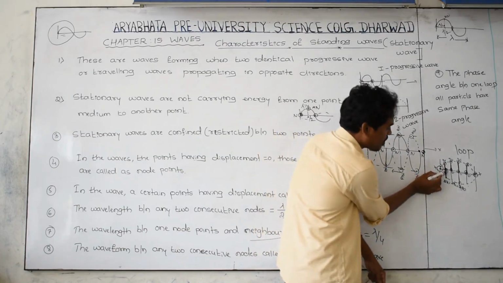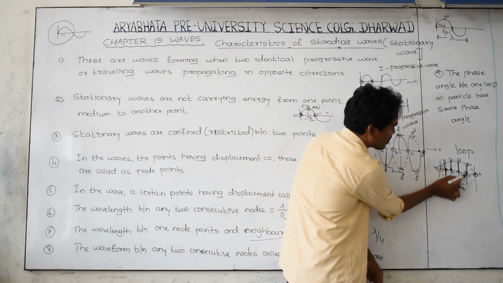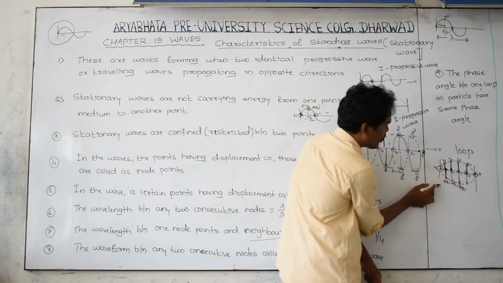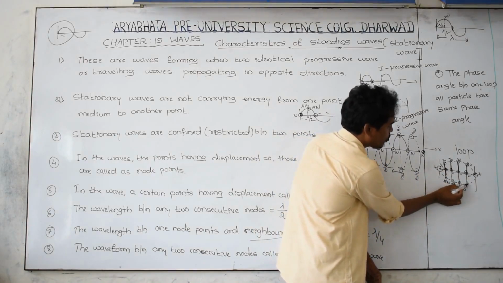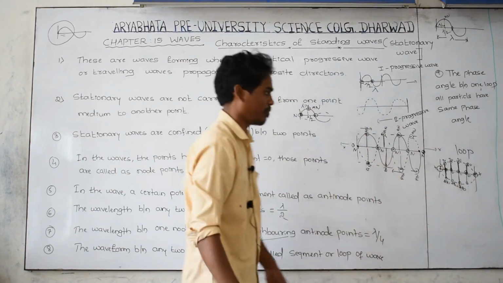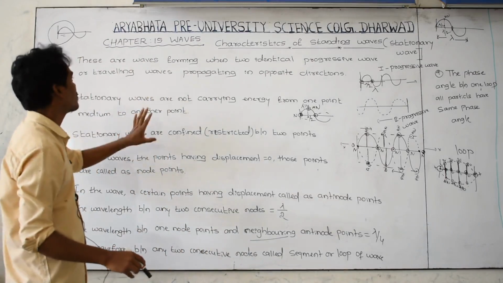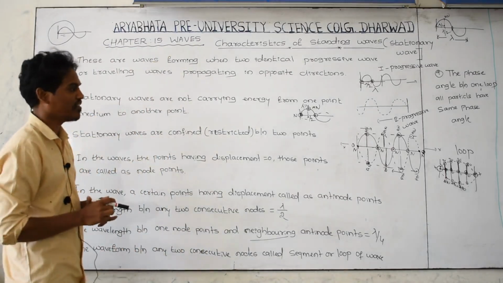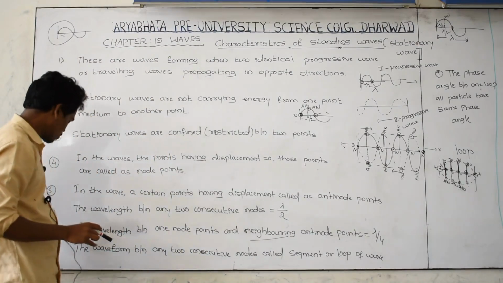Again, this particle is coming to this point, and this is also moving here, and this, and this. For these particles 270, 270, 270, 270. The phase angle is the same. Just remember, these are the characteristics or properties of a standing wave or stationary wave. Remember 1, 2, 3, 4, at least up to 7 or 8.